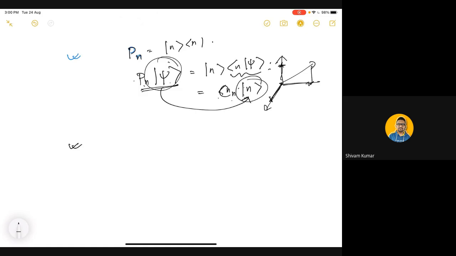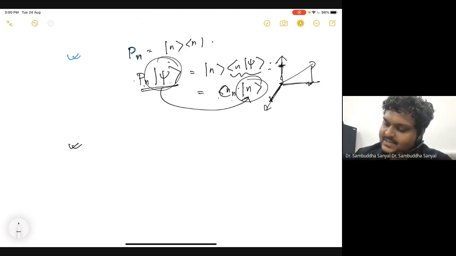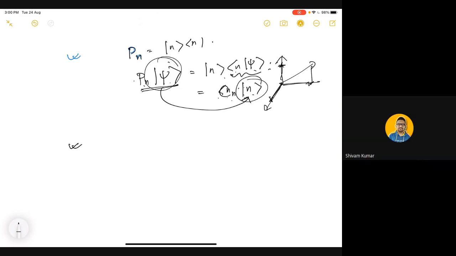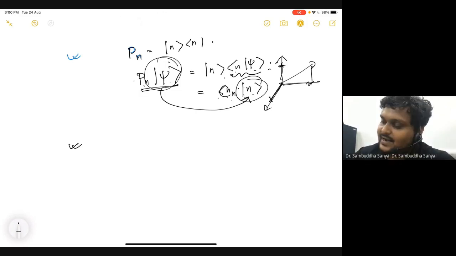Okay, so there is nothing like a coefficient, like a dot or some kind of product. You understand this operation, right? This particular full operation, that Pn is this. If I apply this n and psi is basically my Cn, and this n is just a vector. So I am ending up with a vector which is not the original vector, but along one of the basis vectors because of acting this Pn. So this is equivalent to saying I am finding the projection of this vector along one of these axes.